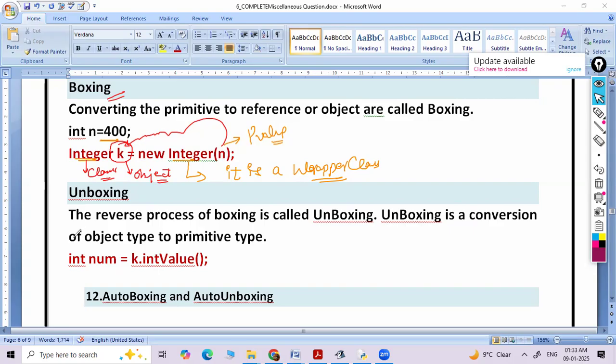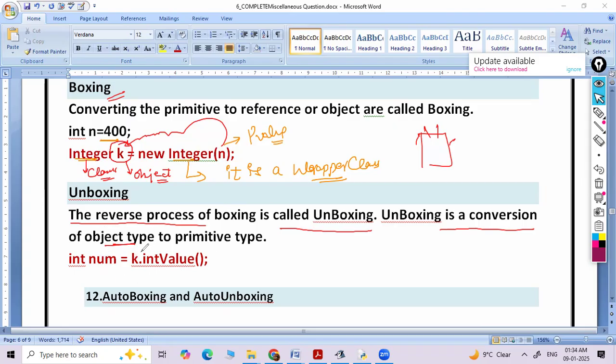Done. What is unboxing? We put things in the box, and when we open the box, it is called unboxing. The reverse process of boxing is called unboxing. Unboxing is a conversion of object to primitive. When we convert a primitive to an object, that concept is called boxing. And suppose we are doing the reverse process, from object to primitive, this is called unboxing.